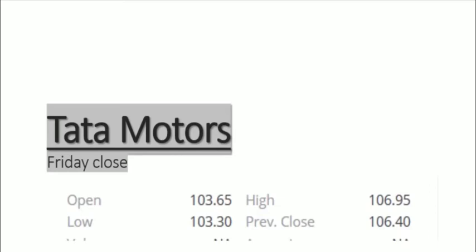So in this video I'm going to share my experience and my analysis, which is based on Tata Motors. Here in this picture is the Tata Motors Friday close, the Friday positions. Based on these pictures, based on the previous close and compared with the Thursday close, I'm going to create support and resistance levels of Tata Motors for the Monday market.